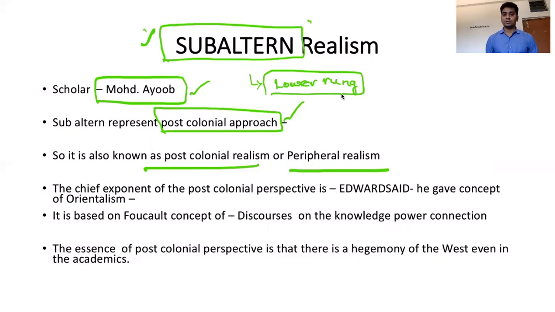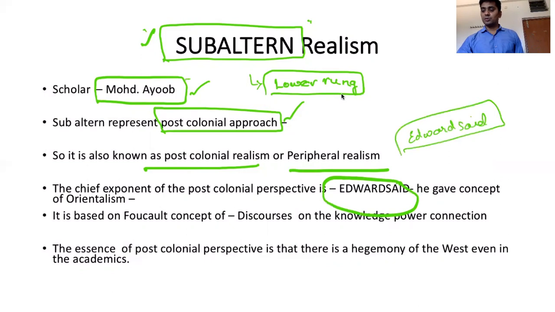The chief exponent of this post-colonial perspective is Edward Said. The post-colonial perspective was given by Edward Said. Muhammad Ayub is one more scholar. Edward Said, in his subaltern perspective, has given a concept called Orientalism. This is not very important, but remember that he is the man who gave the concept of studying things from the perspective of third world countries, Orientalism.